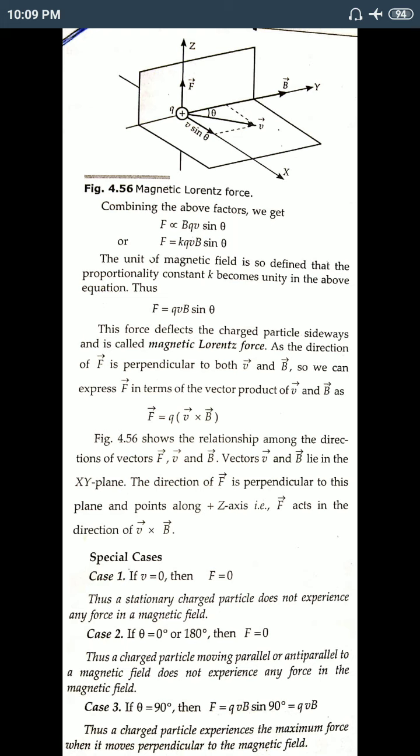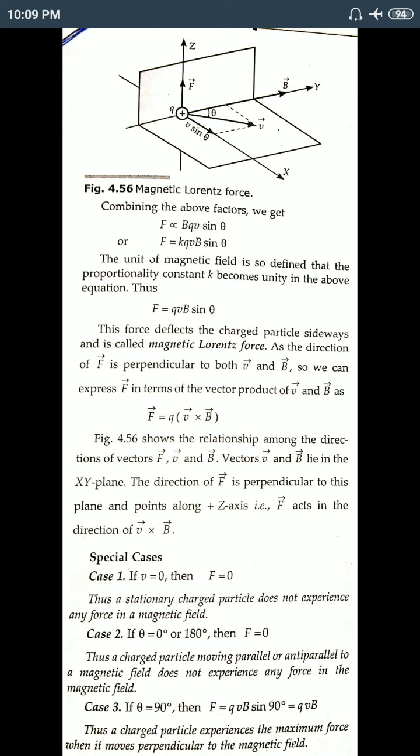The unit of magnetic field is so defined that the proportionality constant k becomes unity. So we can write the equation F equals B q v sin theta.